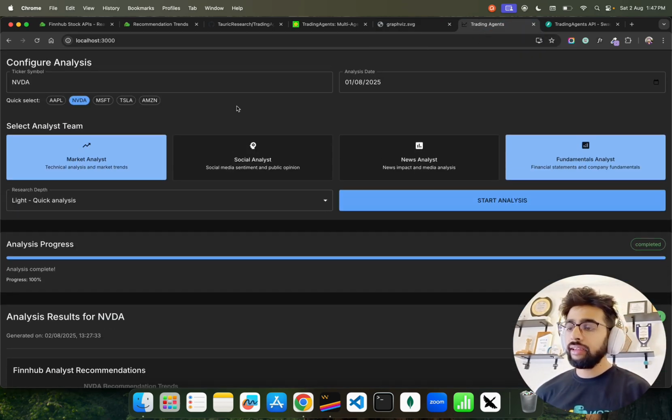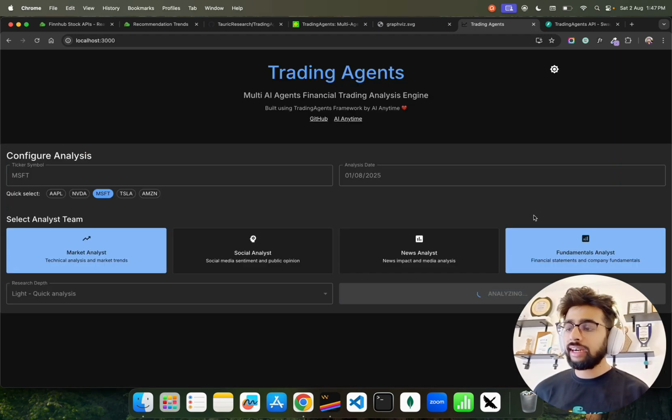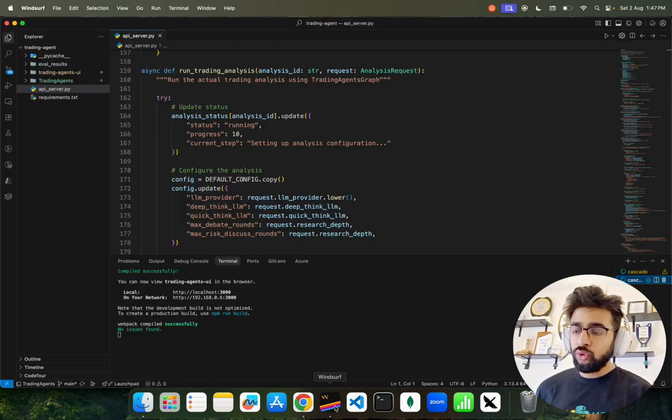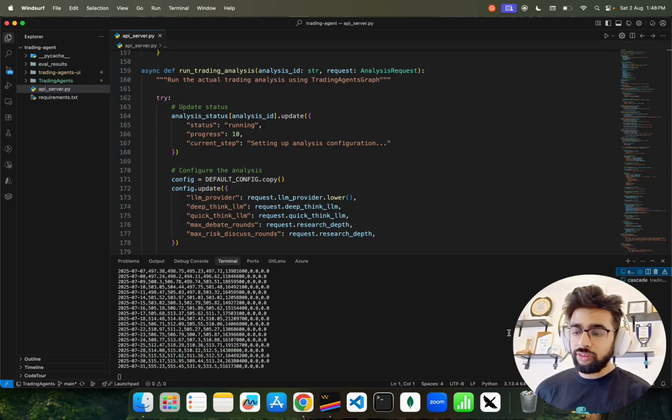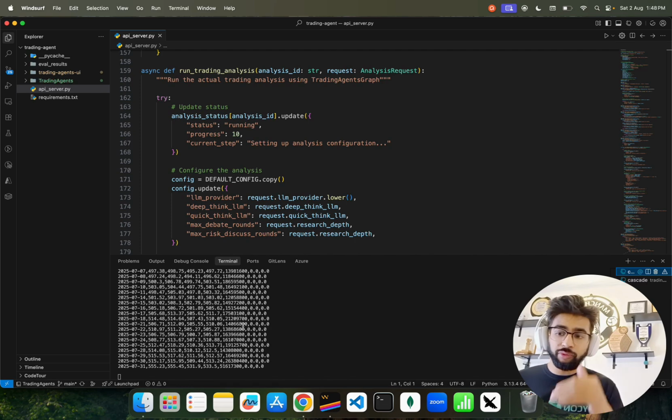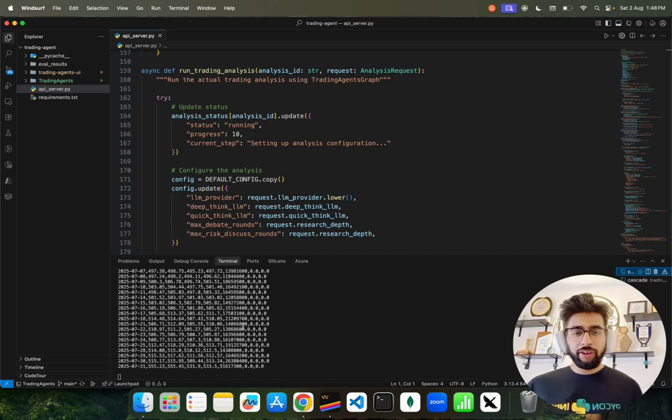Let's say you change this NVIDIA to MSFT, and let's say these are all fine, and then you just click on start analysis. It will again go and run it. Let's go back to the code analysis a little bit, guys. You can see how it's working, just to show you that it works live. It's not a fake or hard-coded solution.